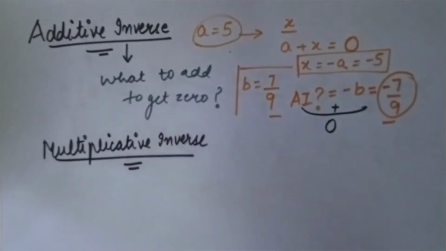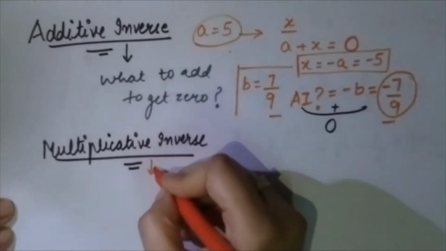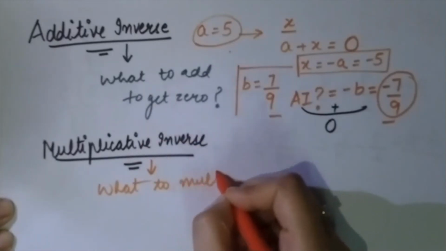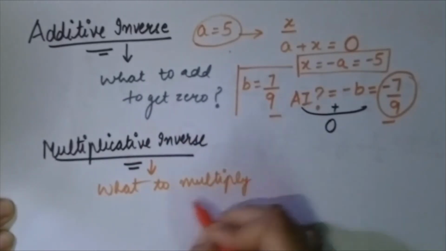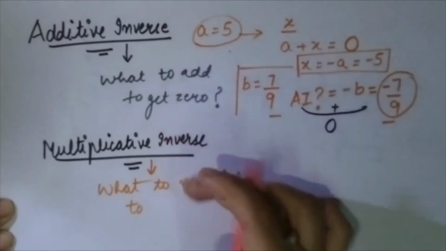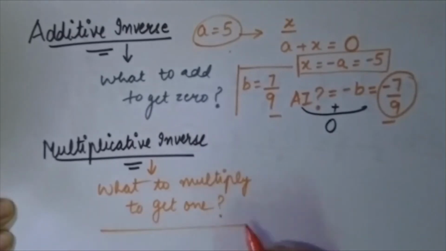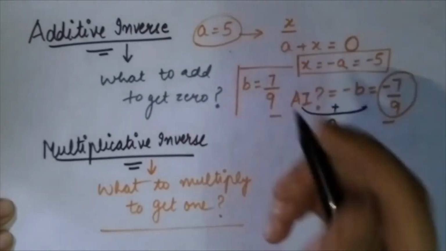We'll come to the multiplicative inverse now. A simple definition I will tell you. What to multiply to get 1. See, you just need to remember these two definitions and there is nothing tough to do. So let us take a is equals to 5 only.